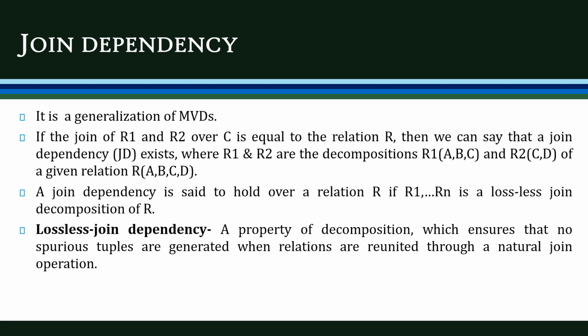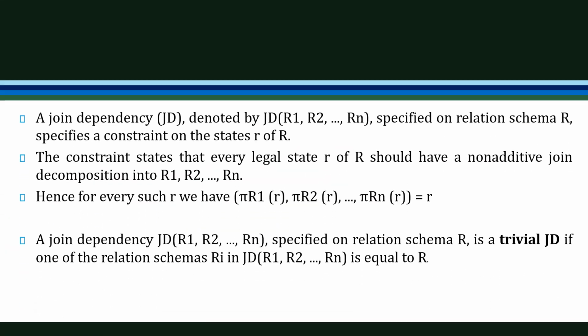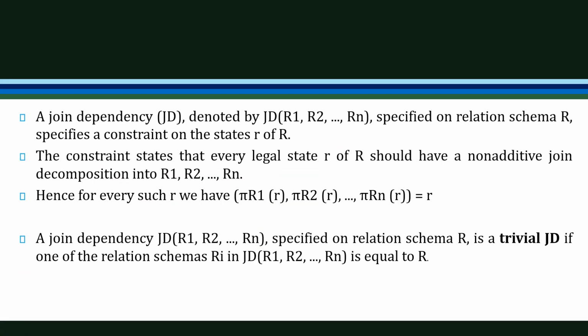A join dependency denoted by JD of R1, R2, through Rn specified on the relation schema R can be defined based on a constraint on the states r of R. This constraint states that every legal state r of R should have a non-additive join decomposition into R1, R2, through Rn.